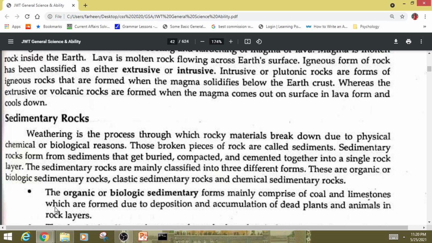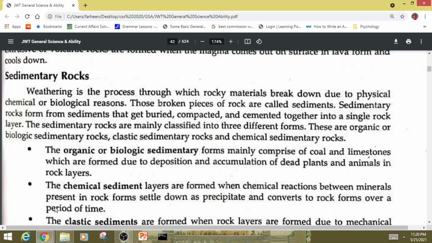Sedimentary rocks are mainly classified into three different forms: organic or biological sedimentary rocks, clastic sedimentary rocks, and chemical sedimentary rocks. The organic or biologic sedimentary forms mainly comprise coal and limestone, which are formed due to deposition and accumulation of dead plants and animals in rock layers.